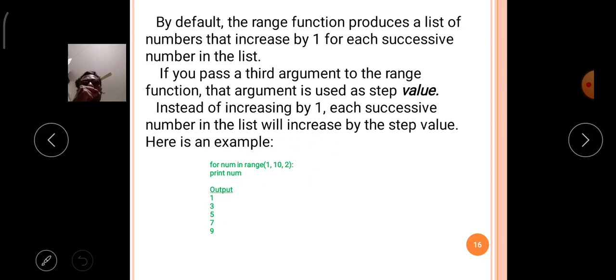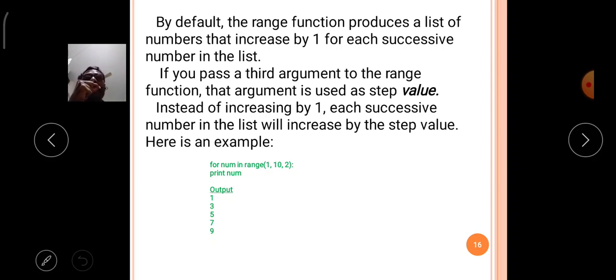Now comes another form of the range function. By default, the range function produces a list of numbers that increase by 1. If you pass 2 values into the range function, it will take the first argument as the starting value and the second argument as the highest limit.